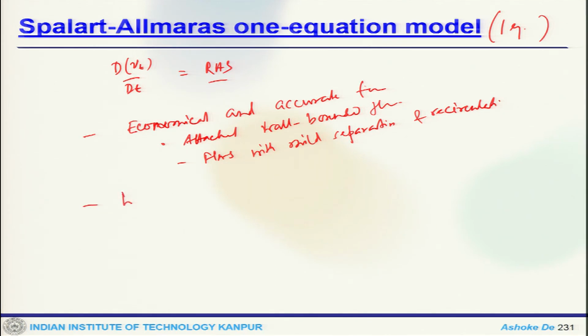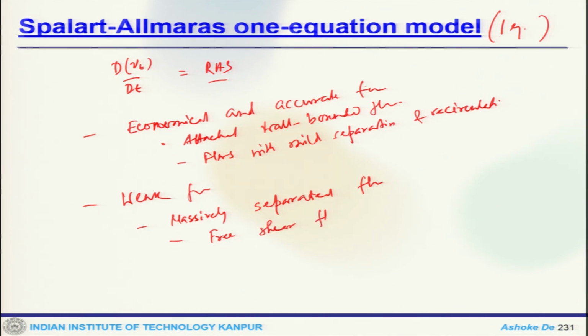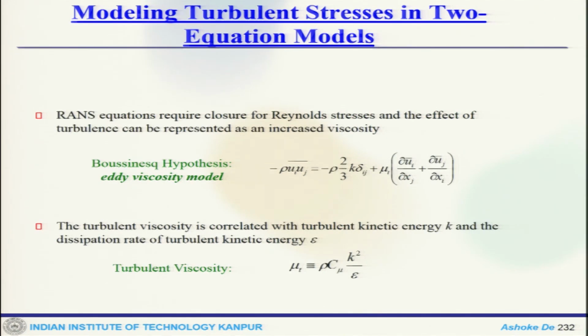but this is quite weak for massively separated flow, free shear flows and decaying turbulence. So, this has quite a bit of limitations, and that is why it is not often used extensively. Now, one can move to the two equation model, where again using the Boussinesq hypothesis,